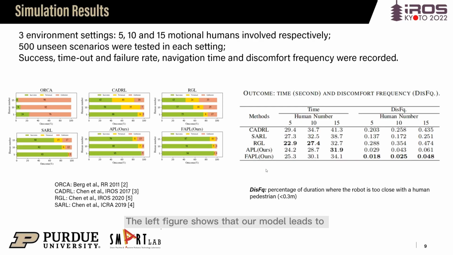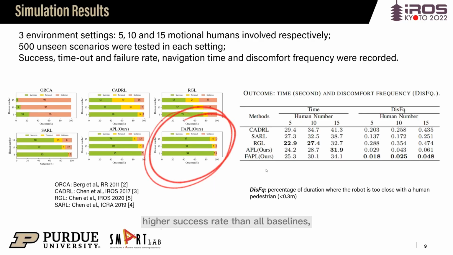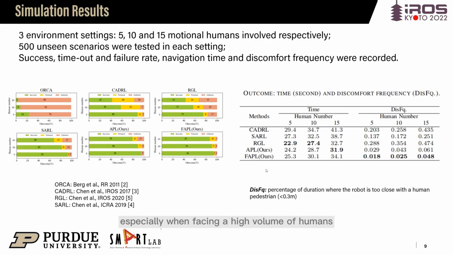The left figure shows that our model leads to higher success rate than all baselines, especially when facing a high volume of humans in the environment. Also, combining the indicators of navigation time and discomfort frequency shown in the right table, our FAPL leads to robot behaviors that respect human comfort distance more without sacrificing too much time due to lazy behaviors, such as waiting still for all people to pass.